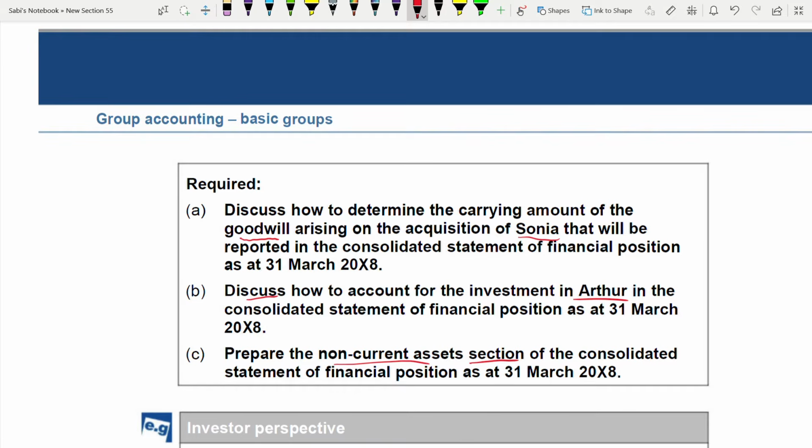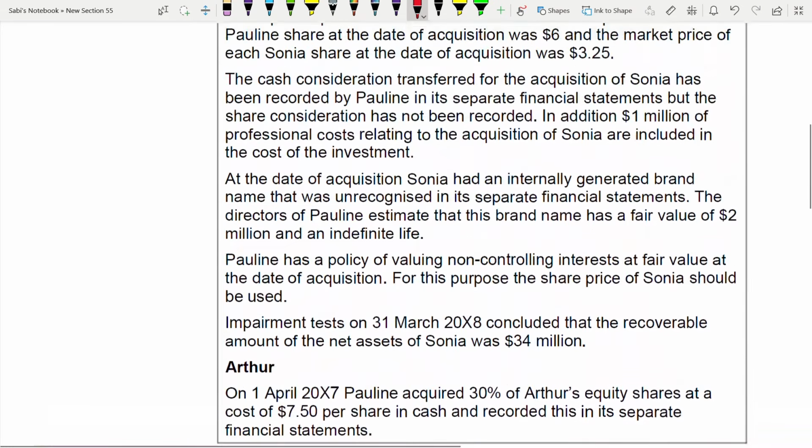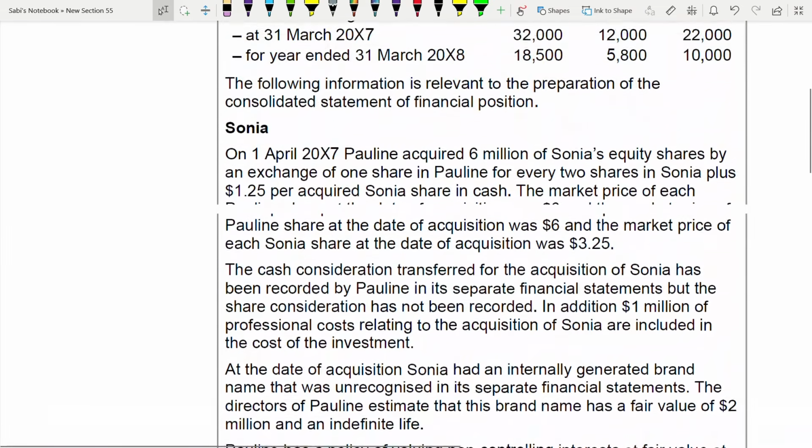Okay, please understand, you need your A and B to answer C. You directly cannot jump to C without doing A and B. You need to follow an order because you need the answer of A and B for C. So they are very much dependent. C is very much dependent on B and B is very much dependent on A. Okay, so it's up to you.